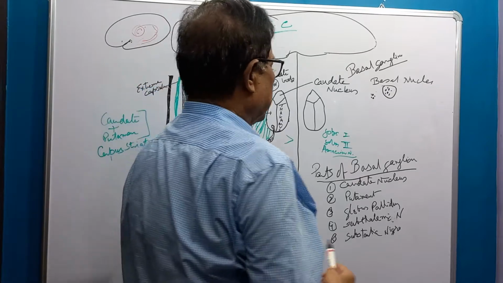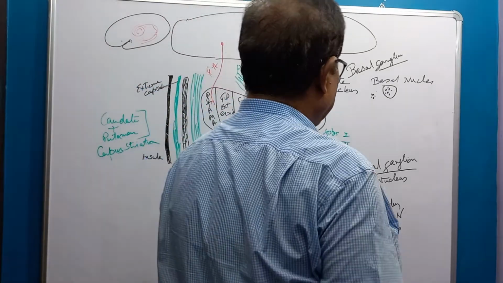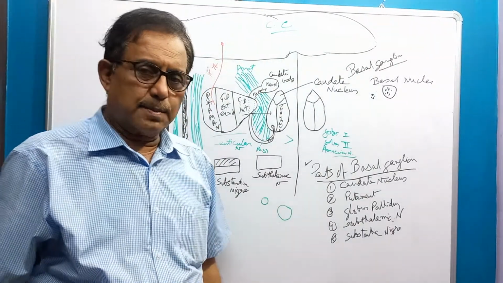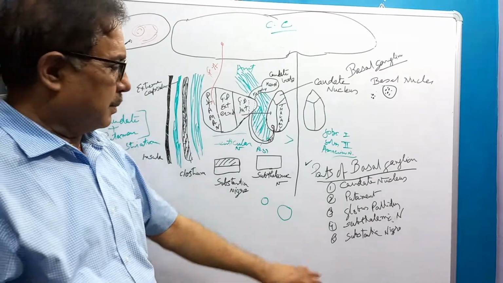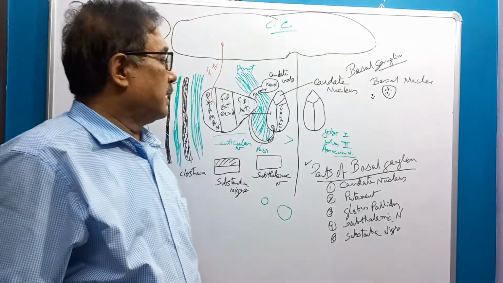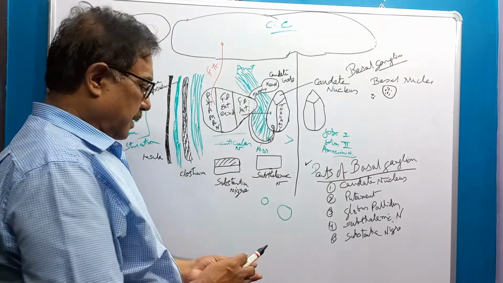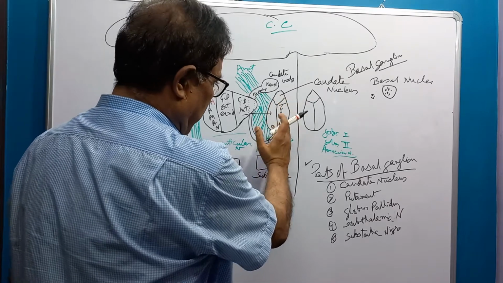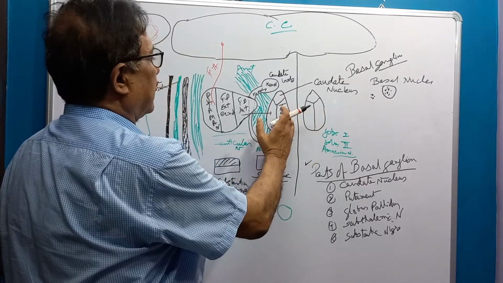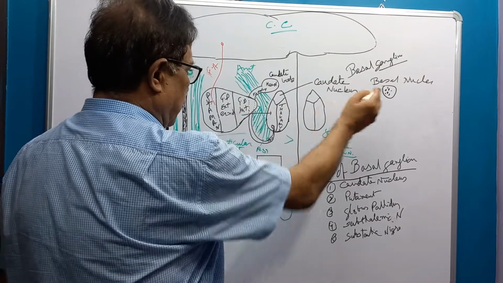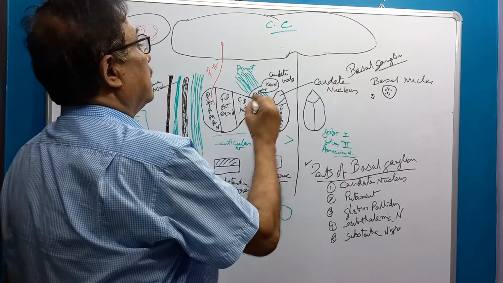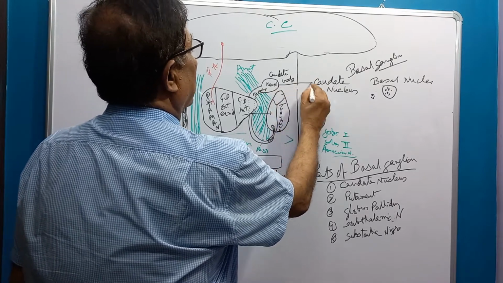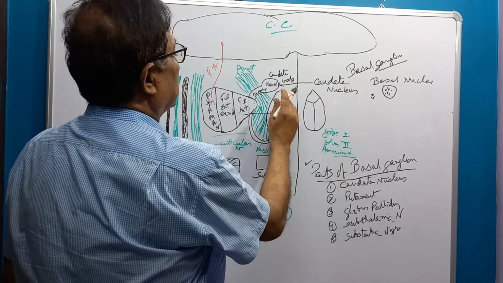Now, what are the parts of the basal ganglia? Number one, caudate nucleus; number two, putamen; then globus pallidus, substantia nigra, and subthalamic nucleus. The caudate nucleus is present near the thalamus. In the figure we see it is bilateral. This is thalamus, this is also thalamus, and this is the caudate nucleus.